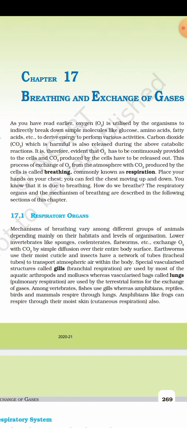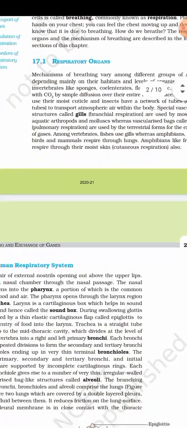A special vascularized structure called gills, branchial respiration, is used by most of the aquatic arthropods and mollusks, whereas vascularized bags like lungs, pulmonary respiration, are used by the terrestrial forms for exchange of gases. Among vertebrates, fishes use gills, whereas amphibians, reptiles, birds, and mammals respire through lungs. Amphibians like frogs can respire through their moist skin, cutaneous respiration, also.